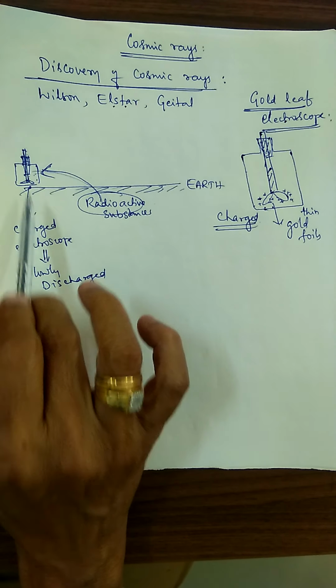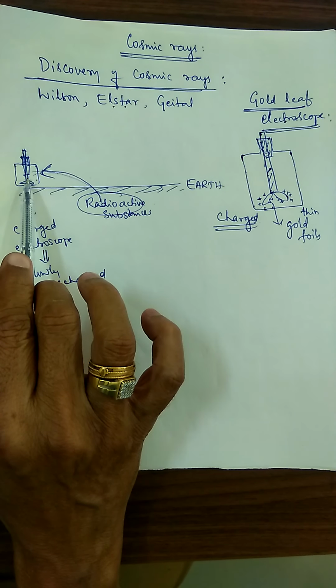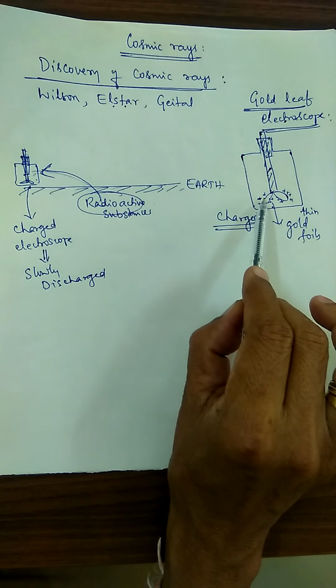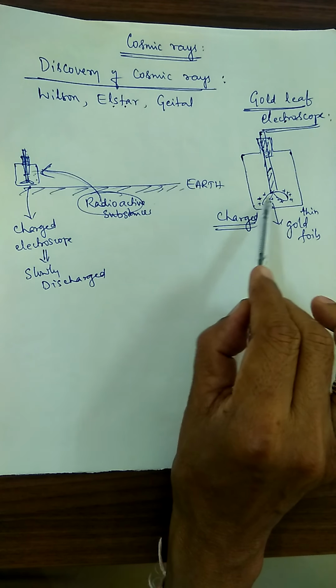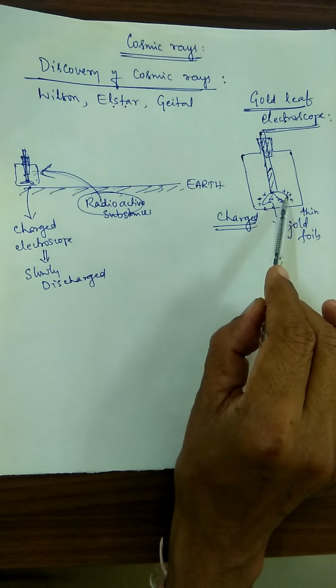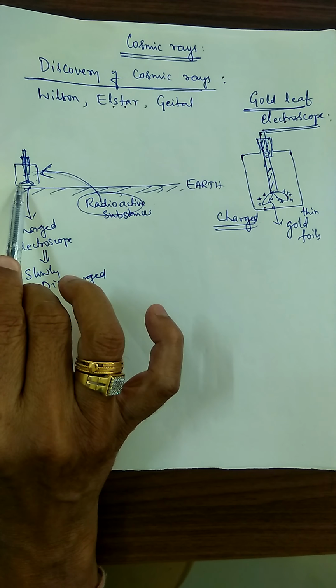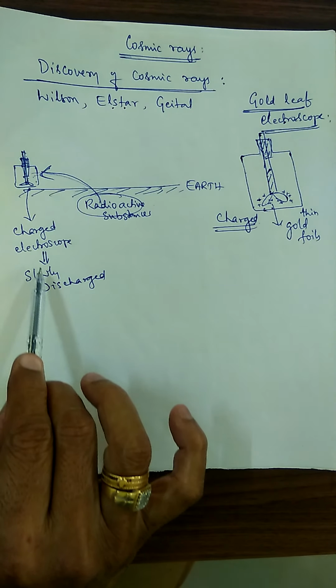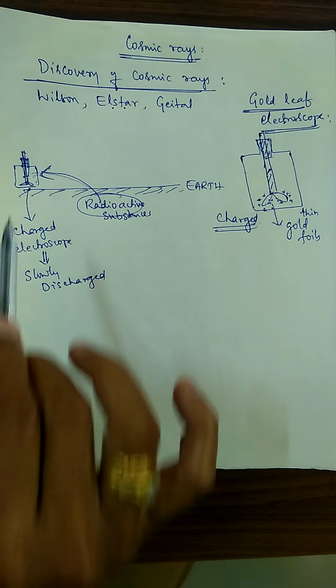A charged electroscope containing two gold leaves was kept on the Earth's surface, and the charges went on decreasing. Why was it decreasing?